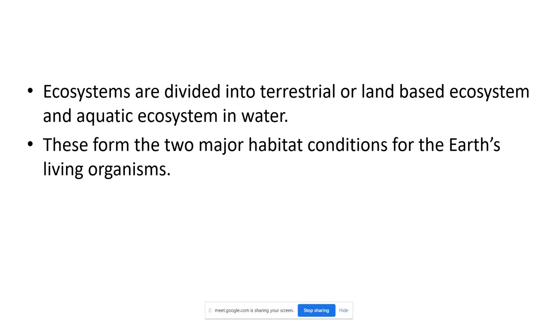And which one is the example of aquatic ecosystem? River, pond. That is the example of aquatic ecosystem. So these form the two major habitat conditions for the Earth's living organisms. Depending on the habitat, we are defining the ecosystem.